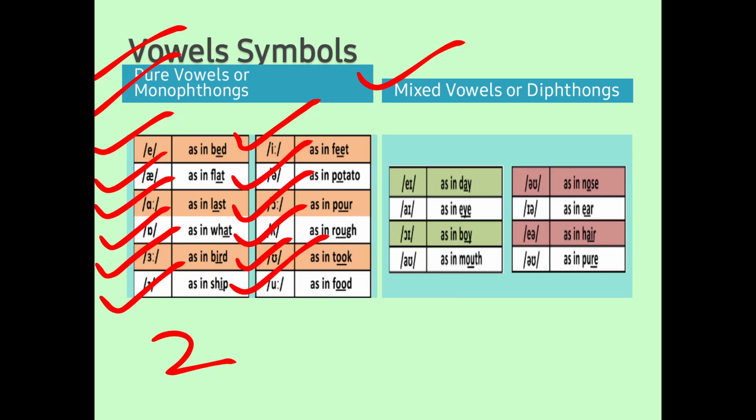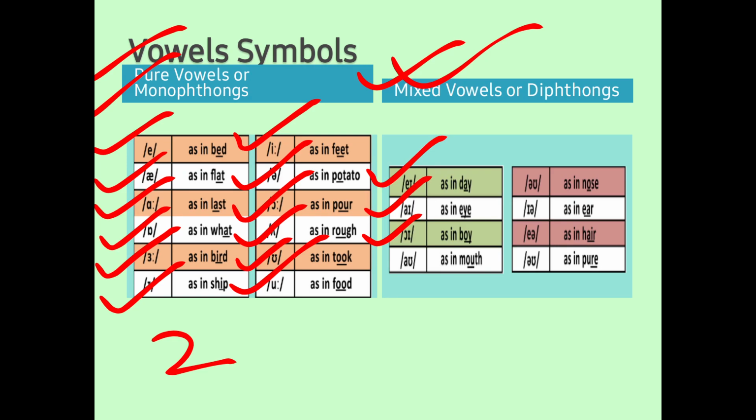Now let us see the mixed vowel symbols. Symbols for the mixed vowels. Now they are the combination of two pure vowels. The first one is A, as we say day. Next is I or life. In life, la, a, life. Next one is oi, as in boy, oil, foil, etc.